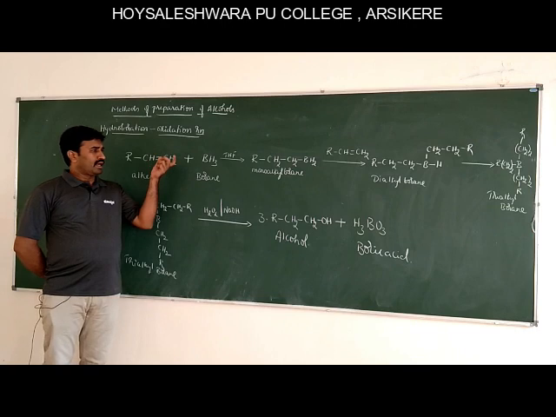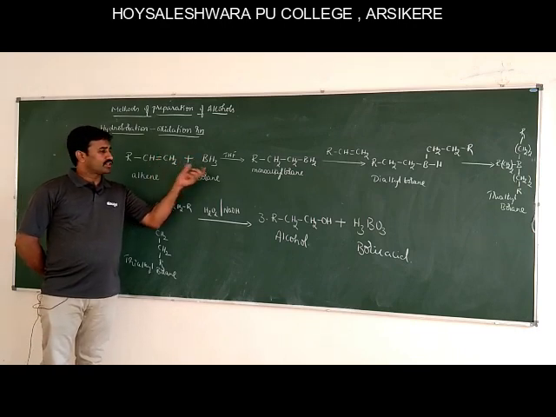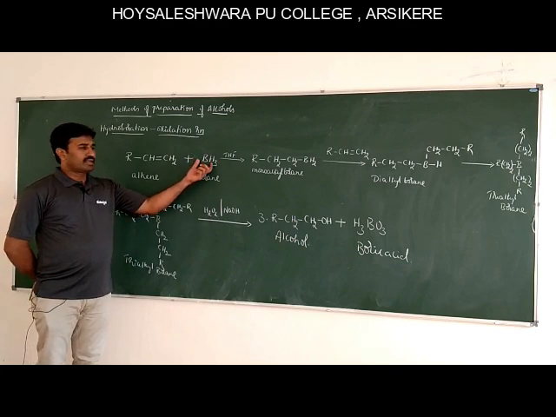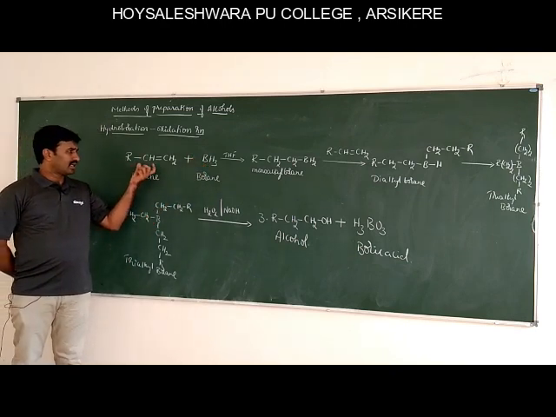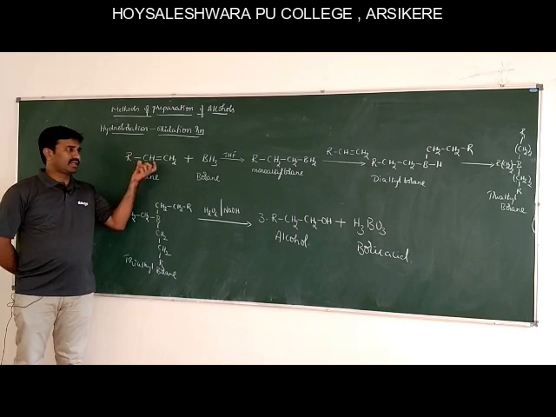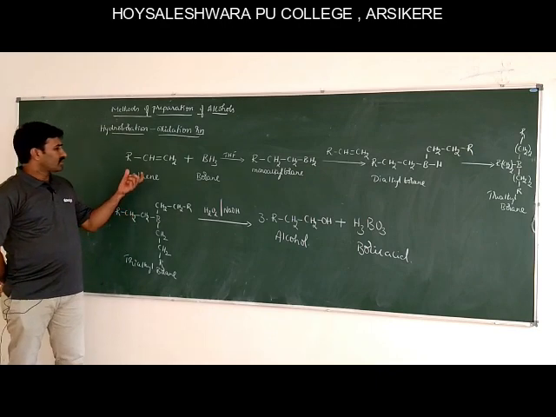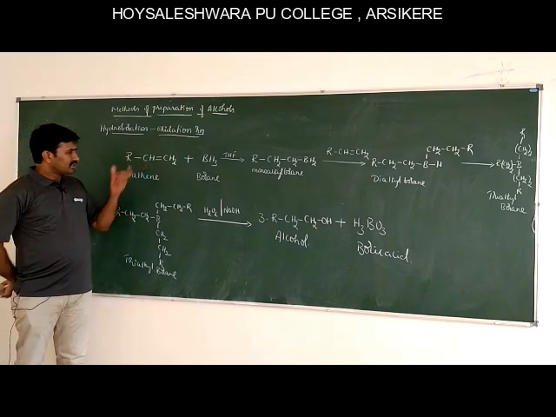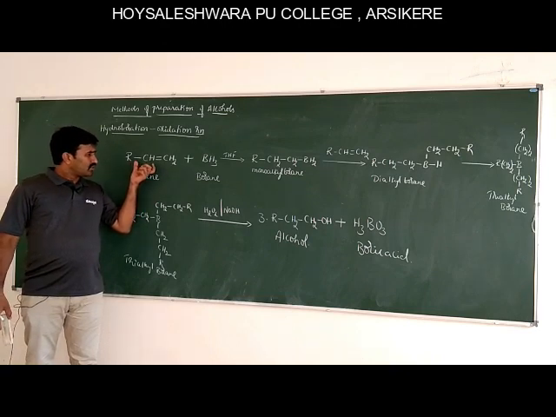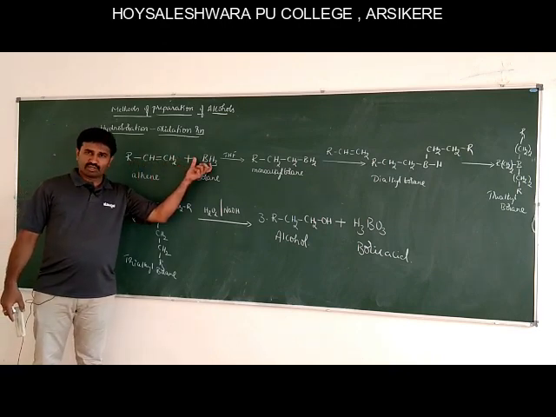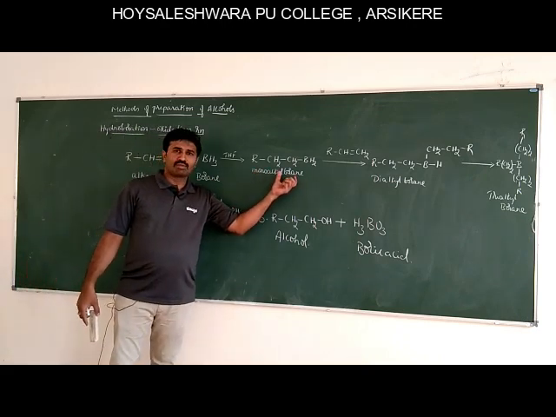For the reaction point of view, you are writing just the monomeric form, that is BH3. This borane acts as an electrophile, and we know that alkenes are electron rich species, they act as a nucleophile. The solvent is THF. So in this reaction, electrophilic attack on the borane molecule takes place to form monoalkyl borane.